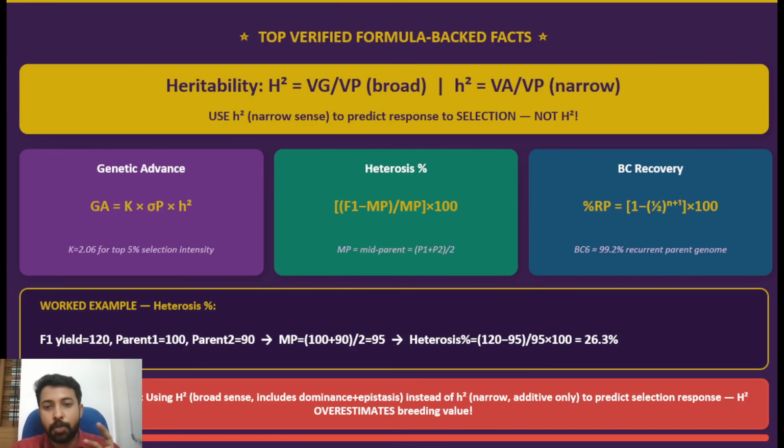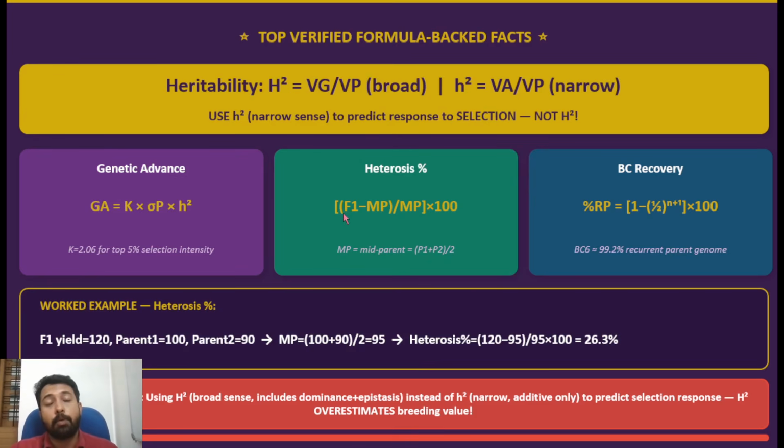Clear? Then you should know the formulas for genetic advance, heterosis and background recovery. Genetic advance is how much more advanced your next generation is compared to the parent for a character. It is basically given by the formula K sigma P H square. H square means your heritability. We already discussed heritability. Then coming to heterosis, this formula comes for the mid-parent heterosis.